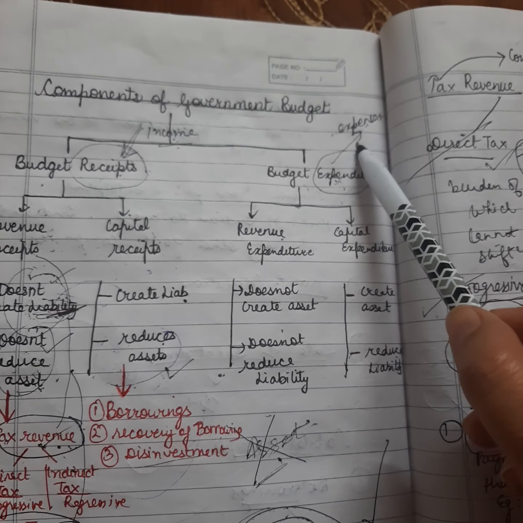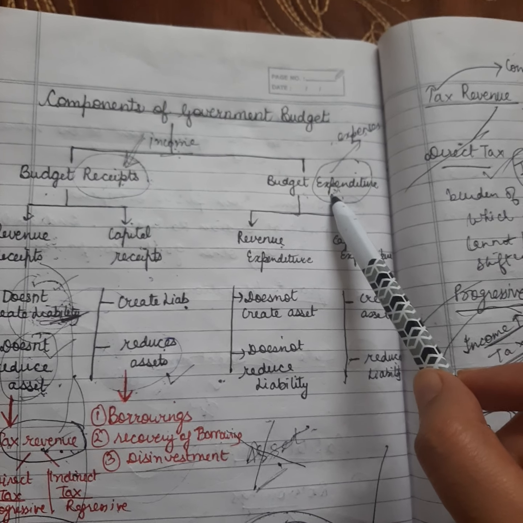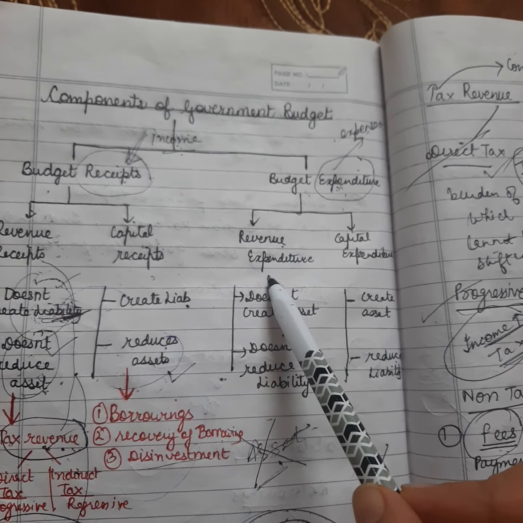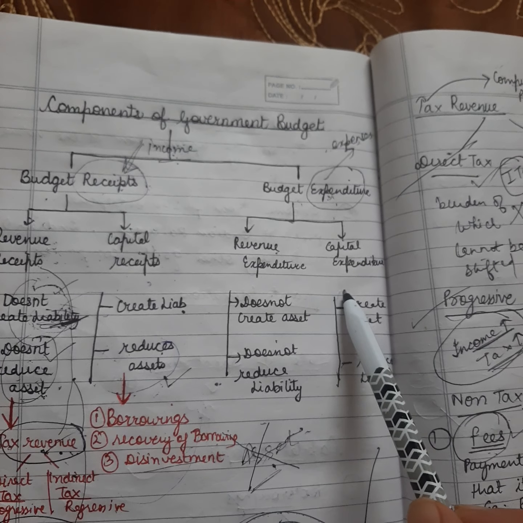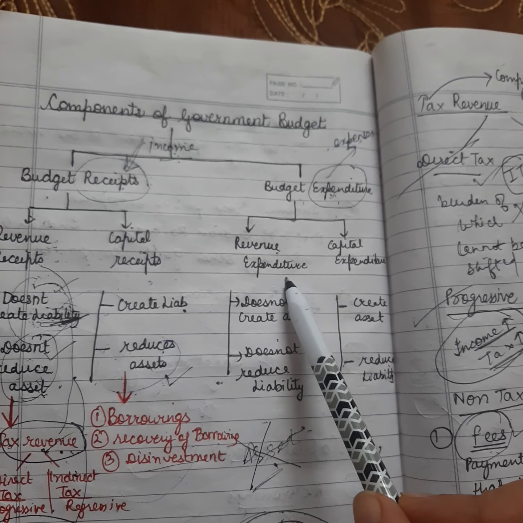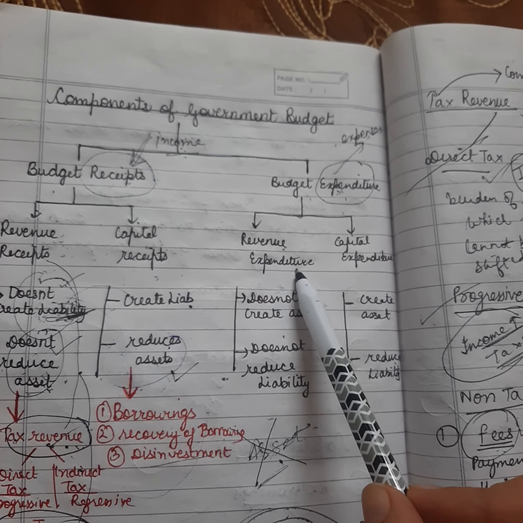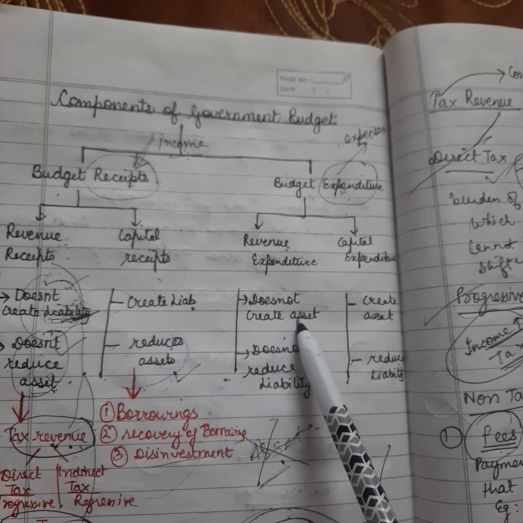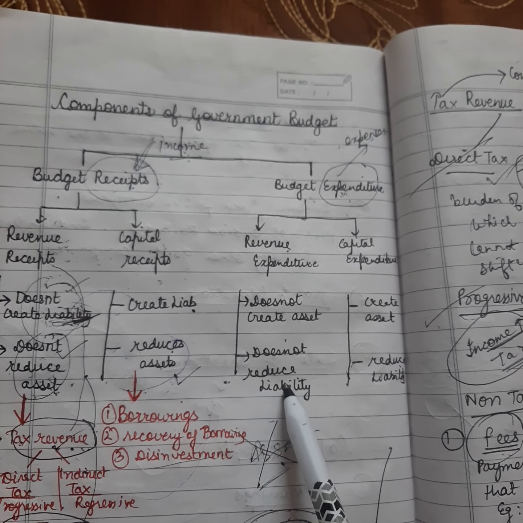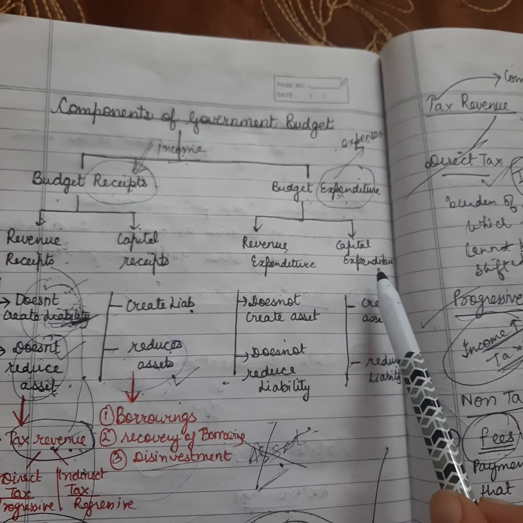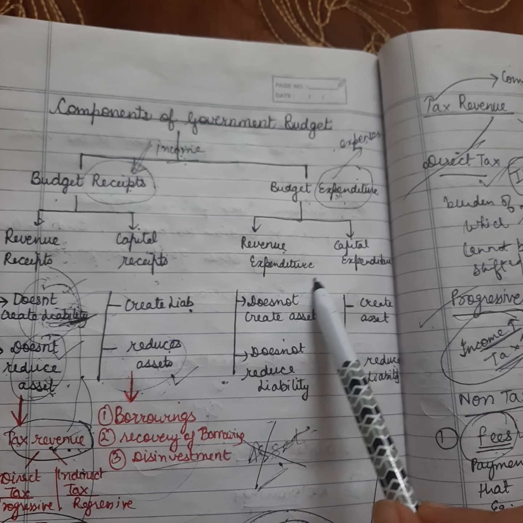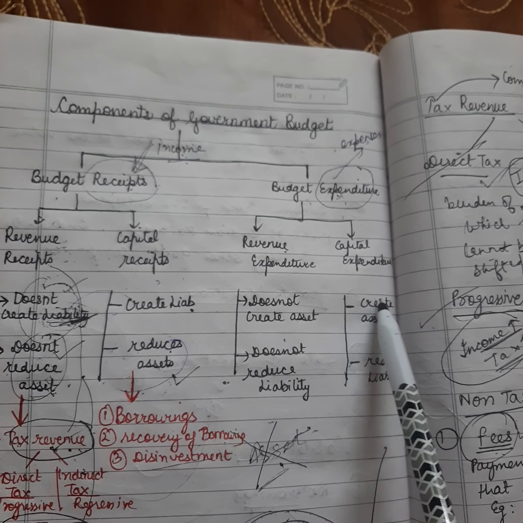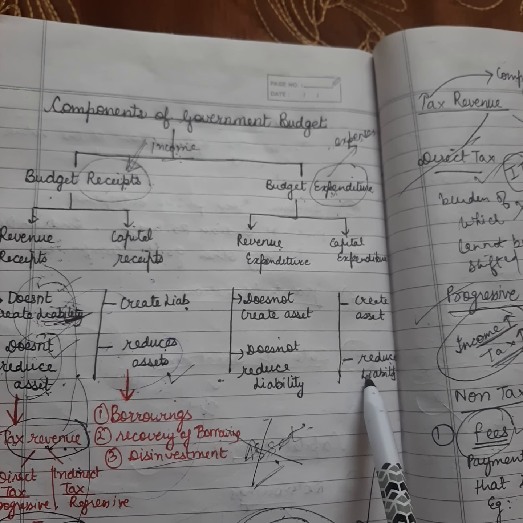Expenditure means expenses. Budget expenditure is further divided into two parts. It is classified into two parts: revenue expenditure and capital expenditure. Now, what is revenue expenditure? Revenue expenditure is the expenditure which does not create any asset for the government and does not reduce liabilities. On the other hand, capital expenditure is totally opposite of your revenue expenditure. Such expenses create an asset for your government and they reduce the liability.